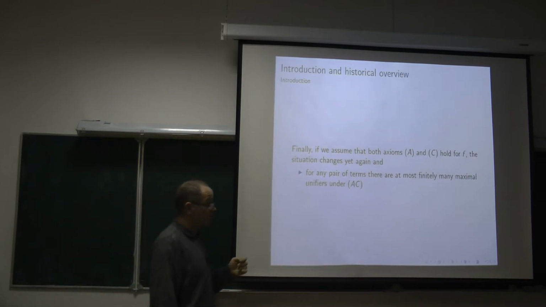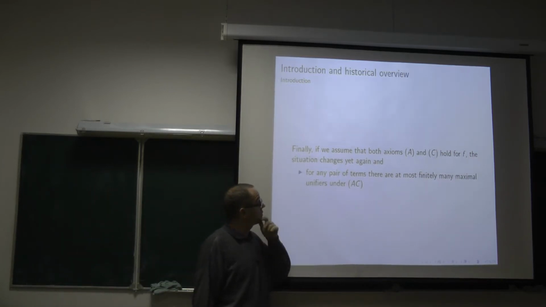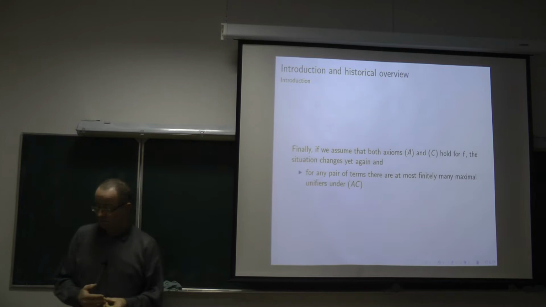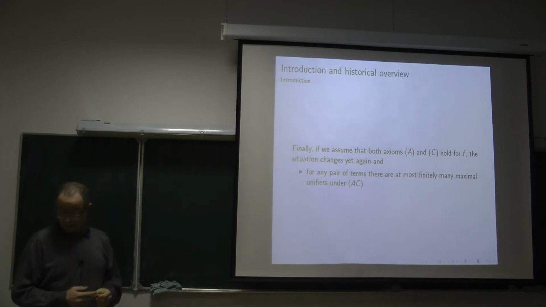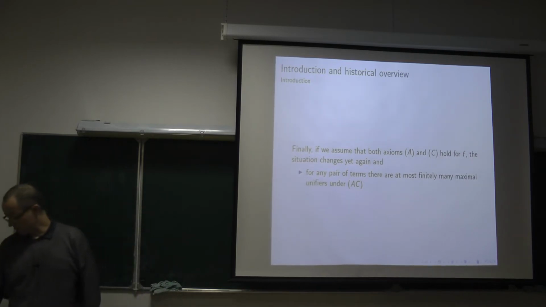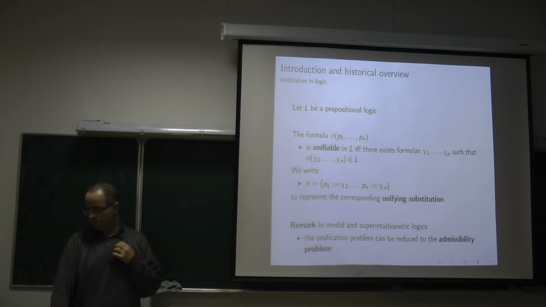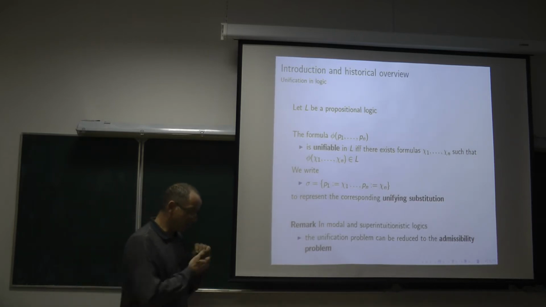And again, if we assume now that f is both associative and commutative, then for every pair of terms which are unifiable, there exist finitely many maximal unifiers. So that gives some idea of what it means to study the unification problem first in equational theory.